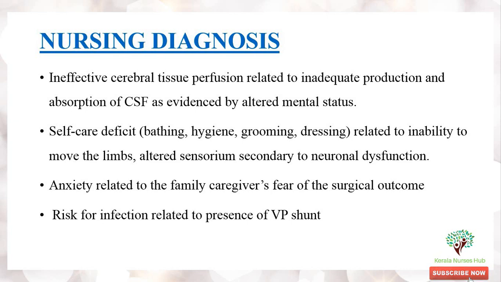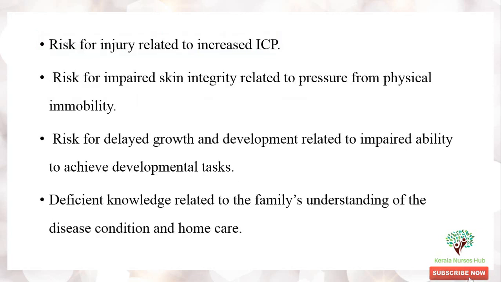And let's see the common nursing diagnoses. Ineffective cerebral tissue perfusion related to inadequate production and absorption of CSF as evidenced by altered mental status. Self-care deficit related to inability to move the limbs, altered sensorium secondary to neuronal dysfunction. Anxiety related to the family or caregiver's fear of the surgical outcome. Risk for infection related to the presence of VP shunt or VA shunt.